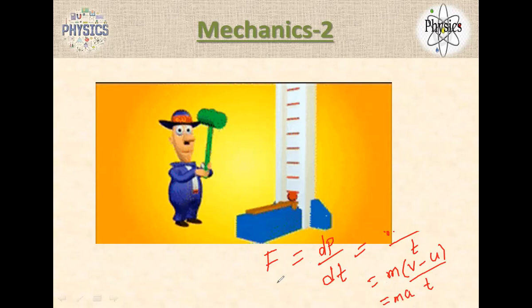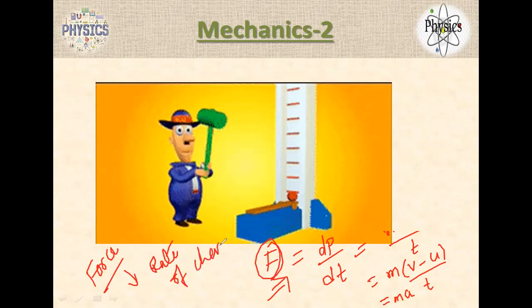Yes, sir. So F is equal to ma. If someone asks you to derive it, what do you do? First, you need to remember the force definition. Someone asks you what is force? It's nothing but the rate of change of momentum.